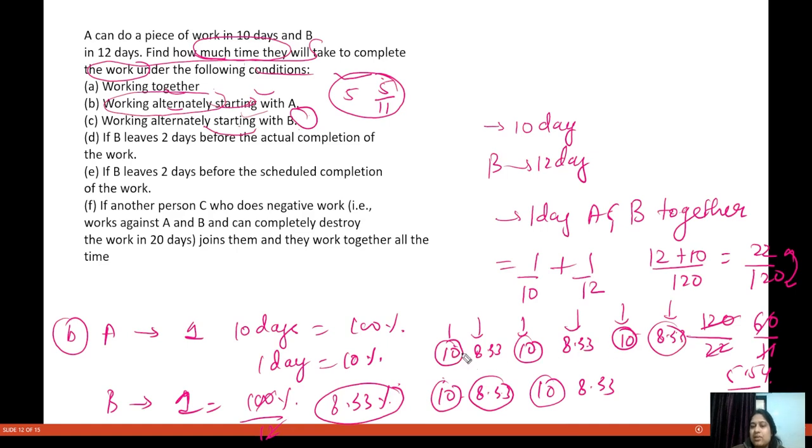Now let us calculate how much work is being done. You have 50% of the work done by A, and 8.33 into 5 is how much?